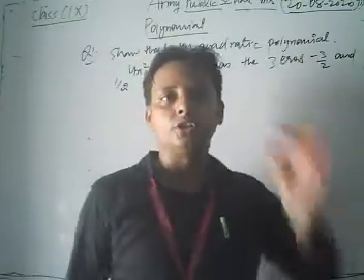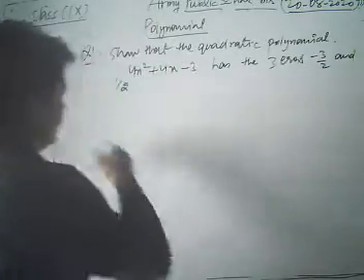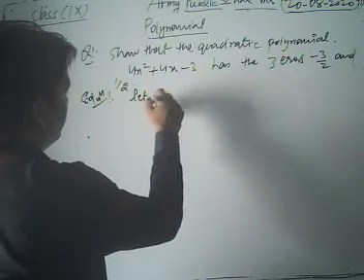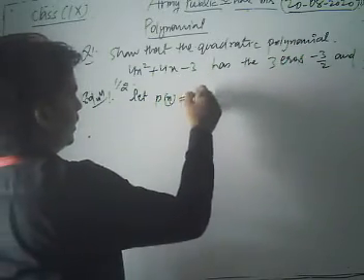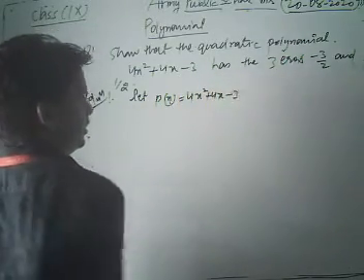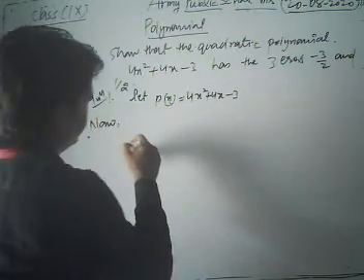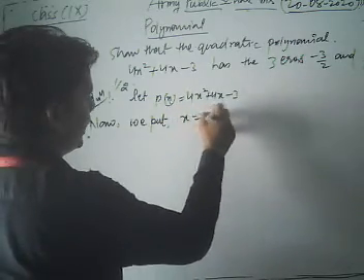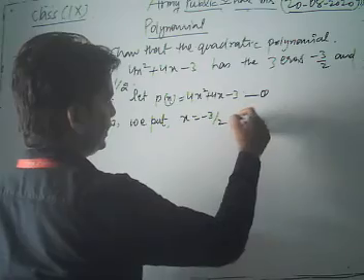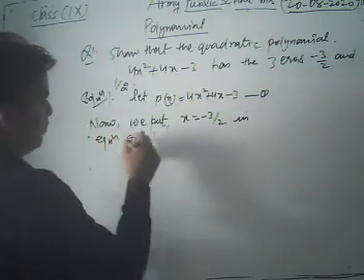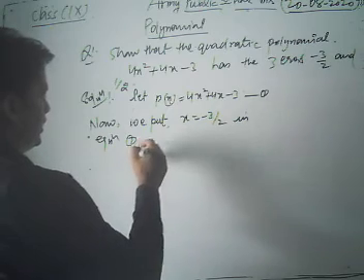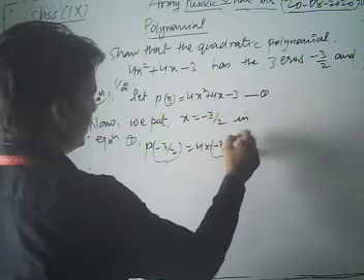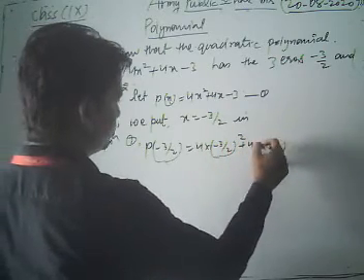Now in that type of question, first of all let's see its solution. Dear student, first of all let p(x) be the given polynomial, which is 4x square plus 4x minus 3. Now we put x is equal to minus 3 by 2 in equation 1. Thus p of minus 3 by 2 means 4 into minus 3 by 2 square plus 4 into minus 3 by 2 minus 3.